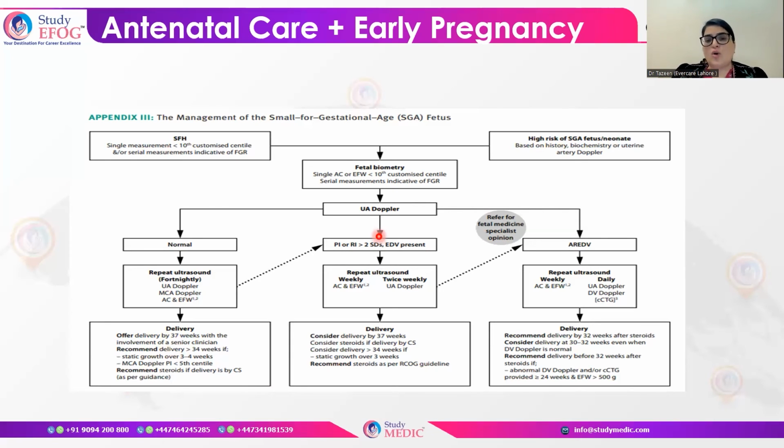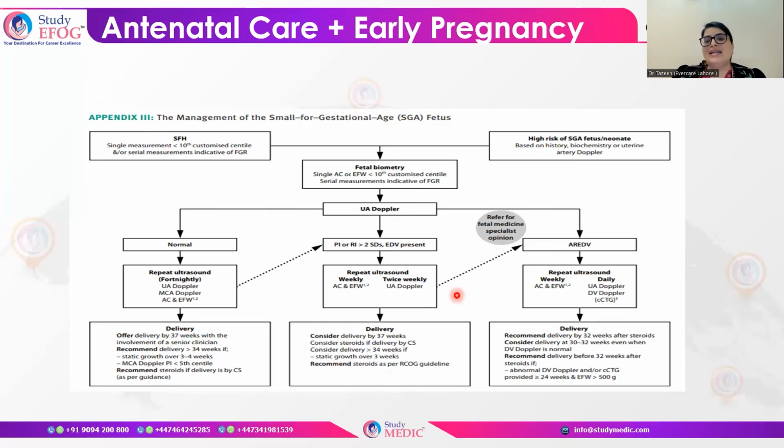When the umbilical artery Doppler pulsatility index or resistance index is more than 2 standard deviations and end diastolic flow is present, you have to repeat the scan on a weekly basis, abdominal circumference and estimated fetal weight for biometry, and twice weekly you will be doing the umbilical artery Doppler. Okay, delivery time you have to consider at 37 weeks of gestation. If static growth is there, you can deliver after 34 weeks, and steroids according to the guidelines of RCOG.